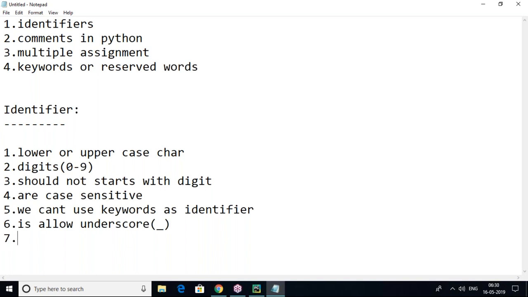Next, an identifier should not be two parts. If you want to maintain two parts, it is better to use an underscore.